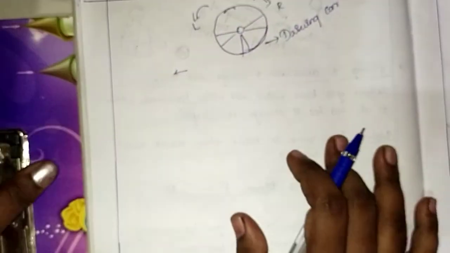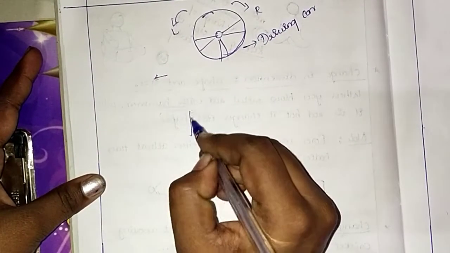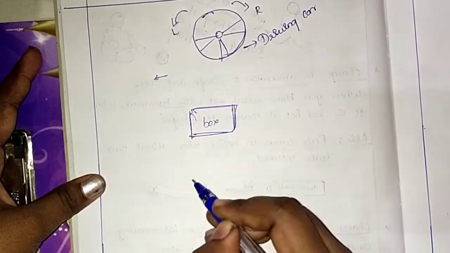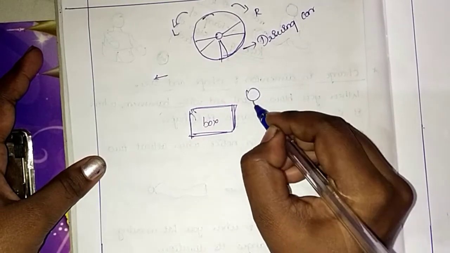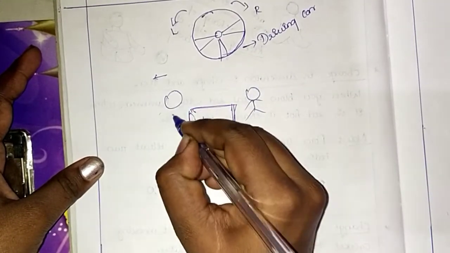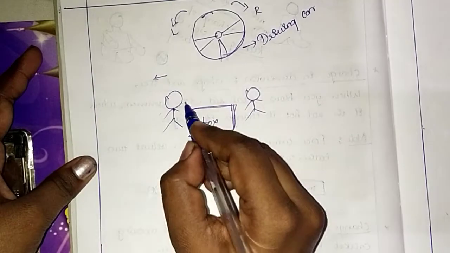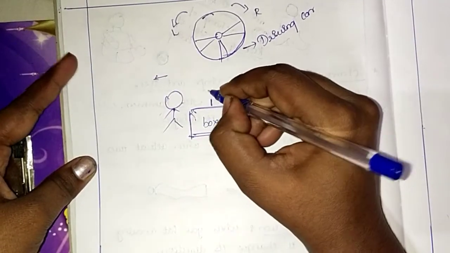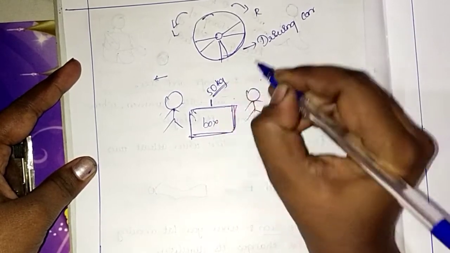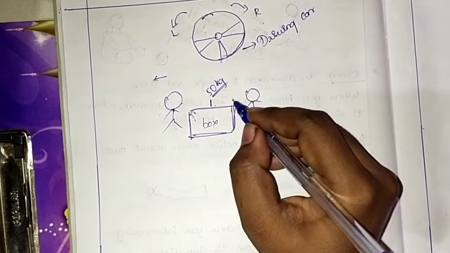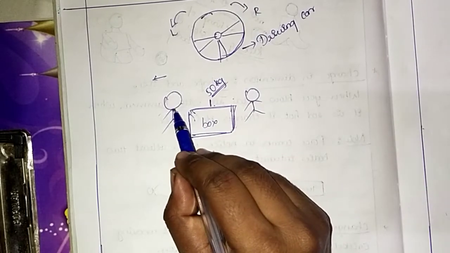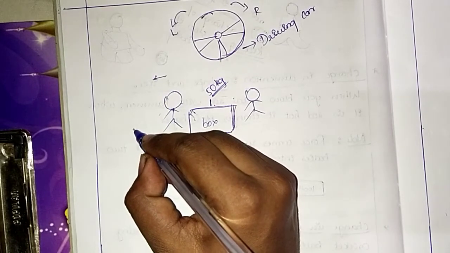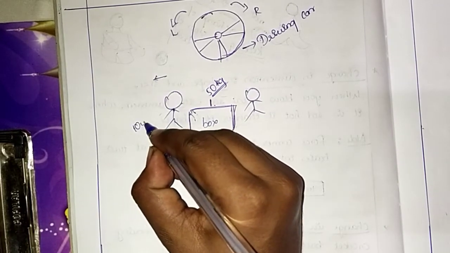We'll take it here. Okay, a box will be there. Let us take, you will be standing here and your friend will be standing here. You both are applying forces. Okay, say for example this box is of 50 kg, and your friend is applying some amount, say for example, 10 units of his energy.